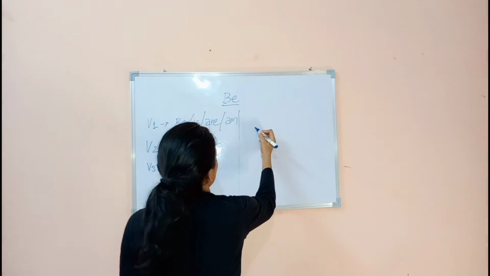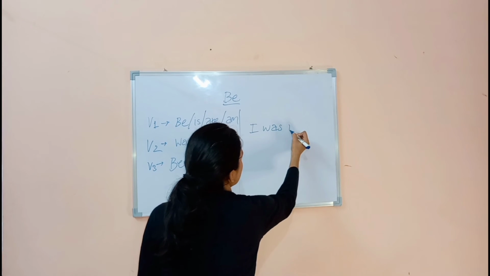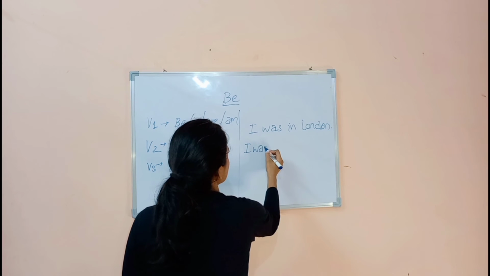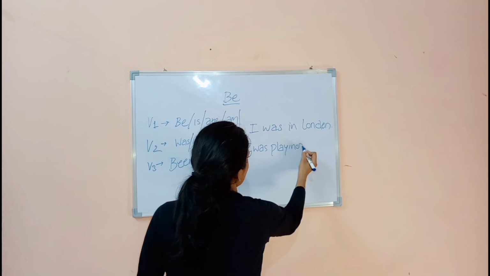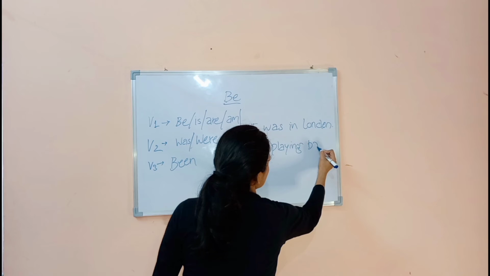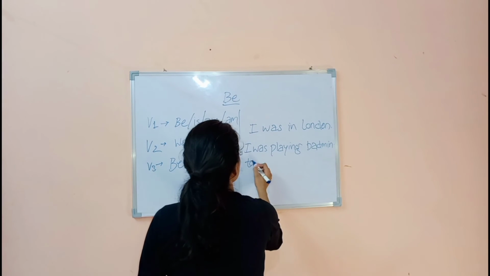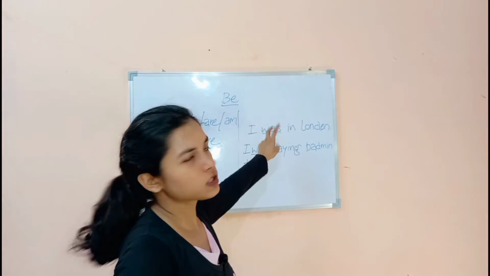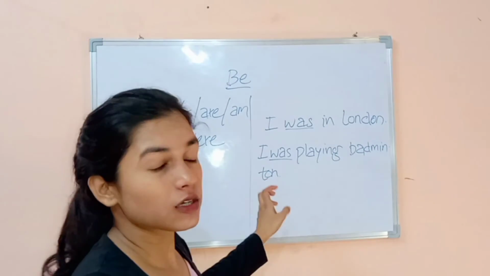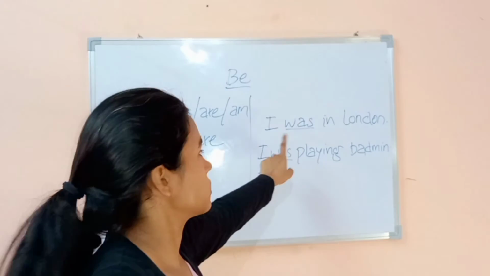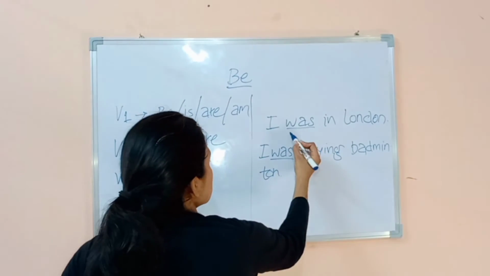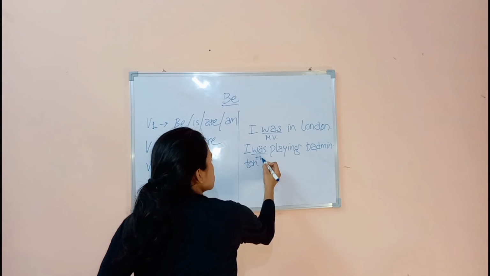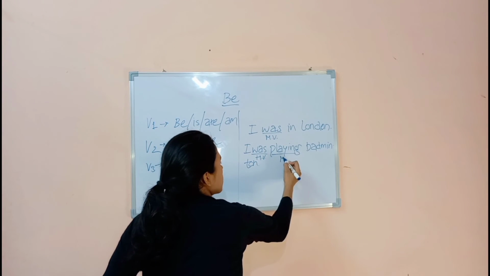If I say, I was in London. I was playing badminton. As you can see here also I have used was in these two sentences, but there is a big difference. I was in London. Here was is used as a main verb. And I was playing badminton. Here was is used as a helping verb, and this is the main verb.